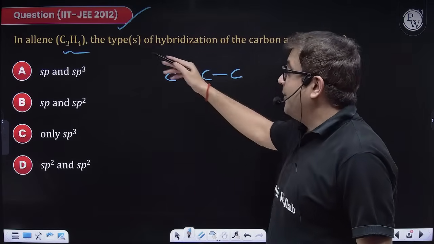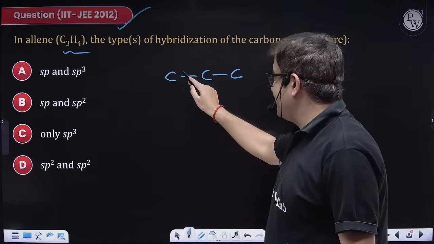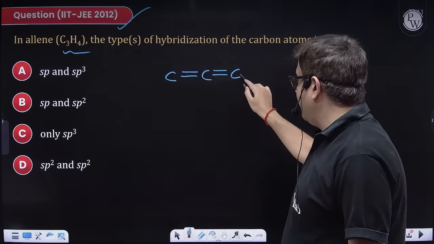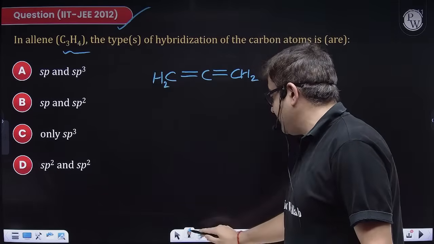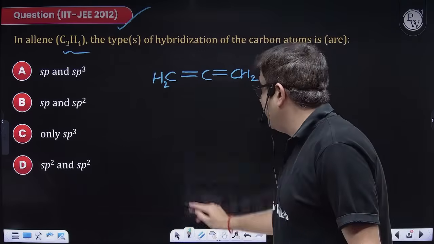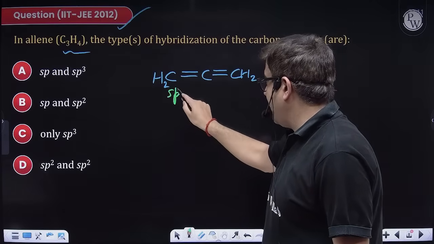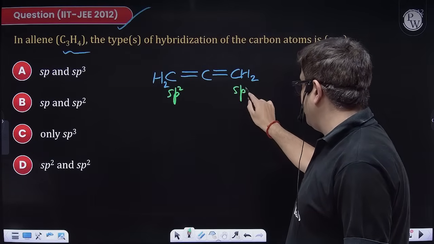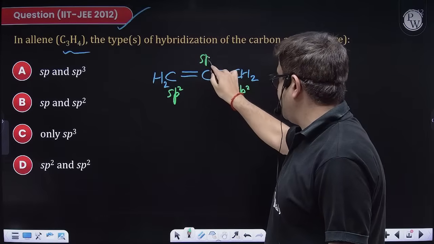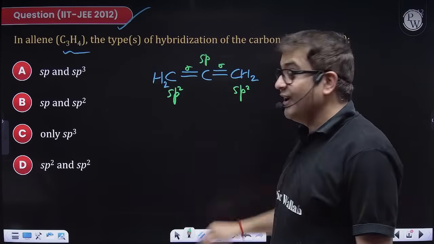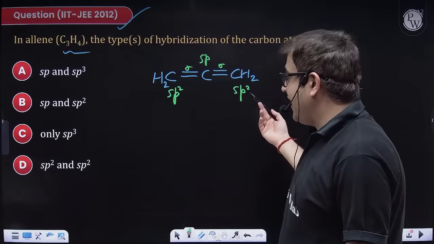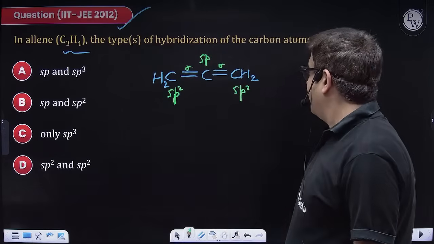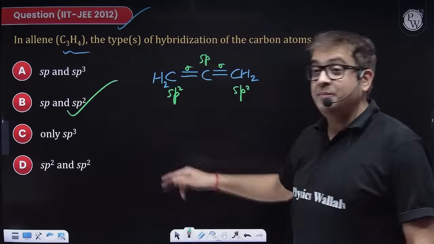Because I have only 4 hydrogens, I include a double bond here, which leaves me to add only 2 hydrogens on the extreme sides, which makes this carbon sp2 hybridized, this carbon sp2 hybridized, and this carbon sp hybridized, as it is forming only 2 sigma bonds. So it is only having sp2 and sp system. That means option B.